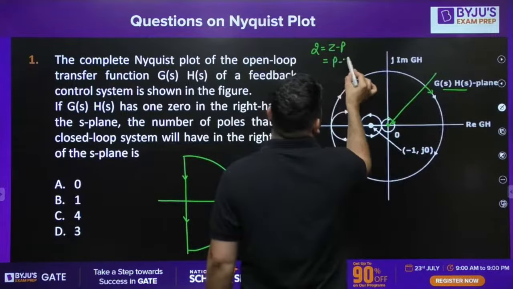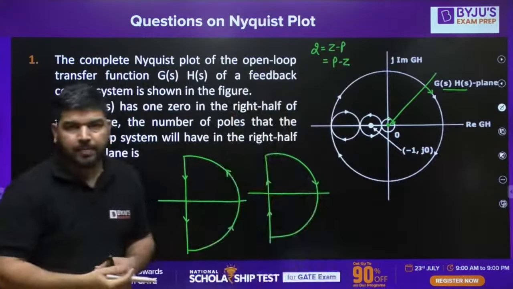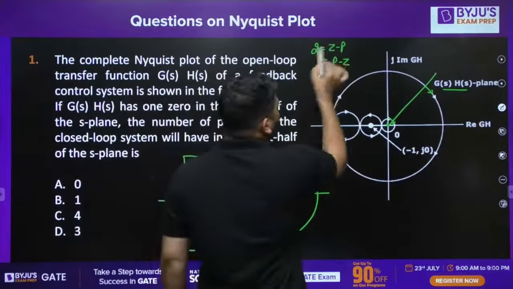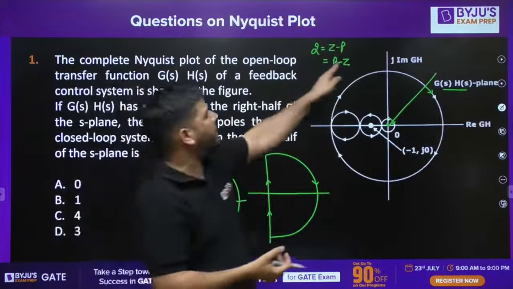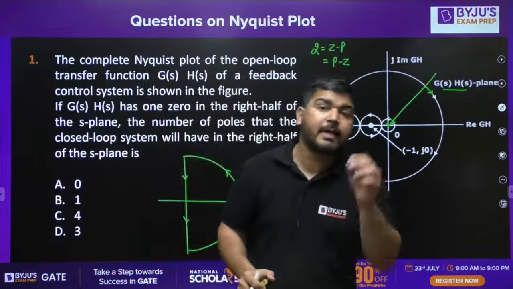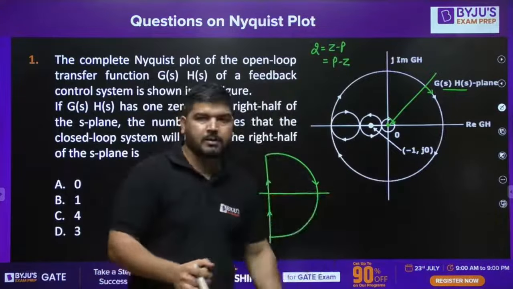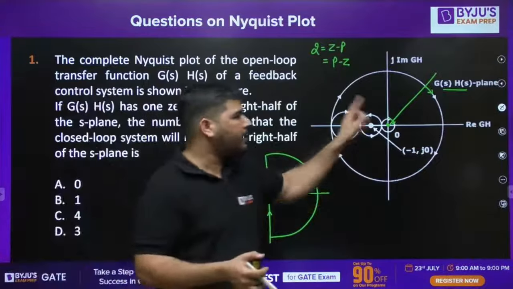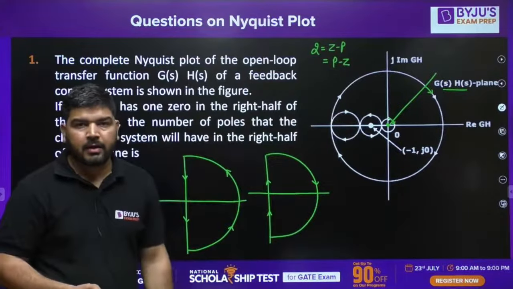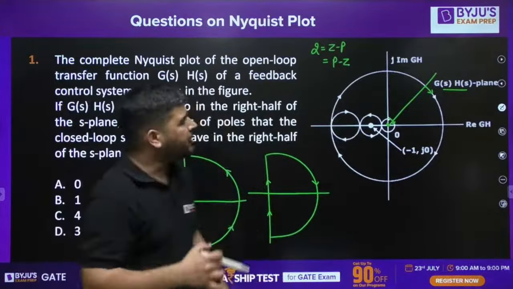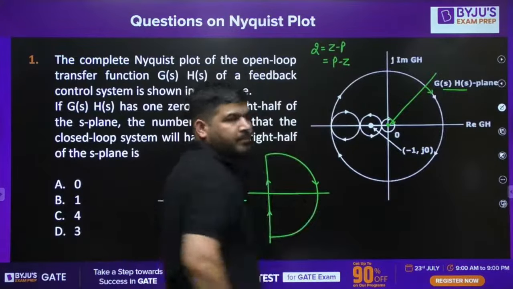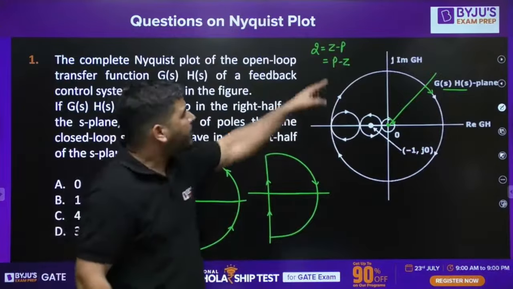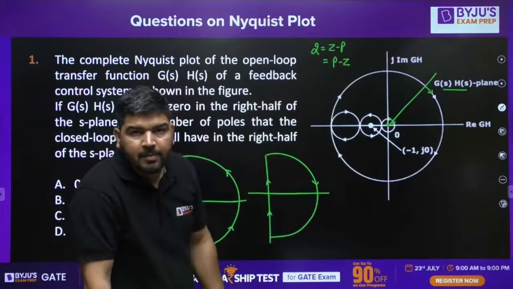Okay, P minus Z. Fine. Now if you put Z equal to 1, because you know that this P and Z are the poles and the zeros of G(s)H(s) in the right half of the S-plane, because you are looking at the encirclement of origin. Okay, it is given in the question that Z value is 1. If Z value is 1, what does it mean?